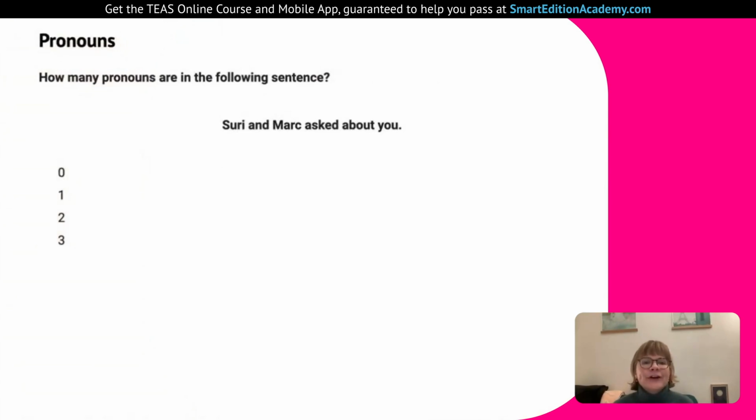How many pronouns are in the following sentence? Suri and Mark asked about you. So you is a very good example of a pronoun. It would replace something. So instead of saying Suri and Mark asked about Sarah, we say Suri and Mark asked about you. So you is the pronoun in the sentence. So one of those usually short words that takes the place of a name or a possessive. So we have one here.